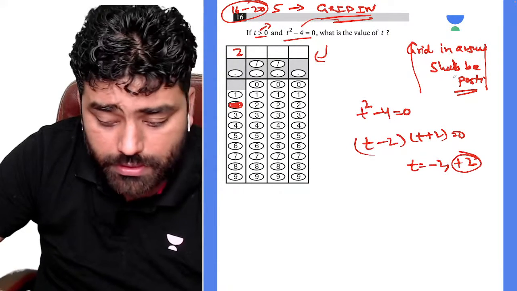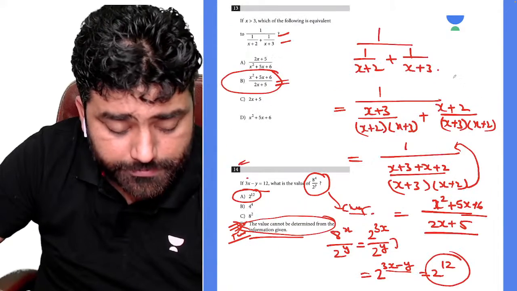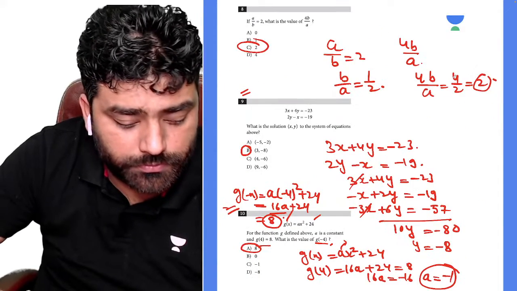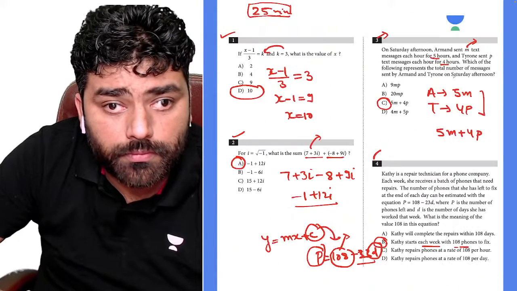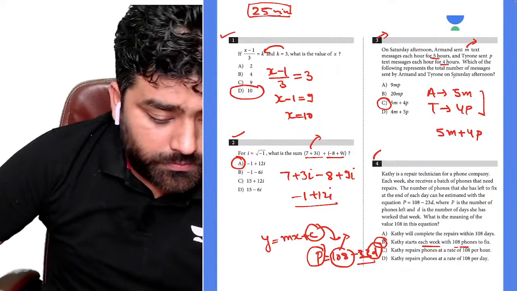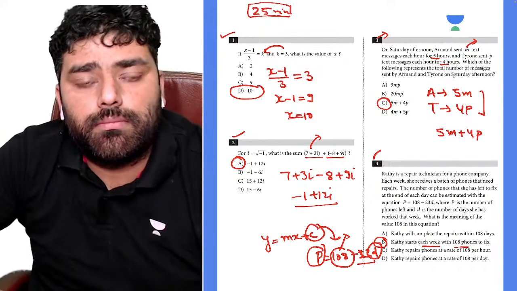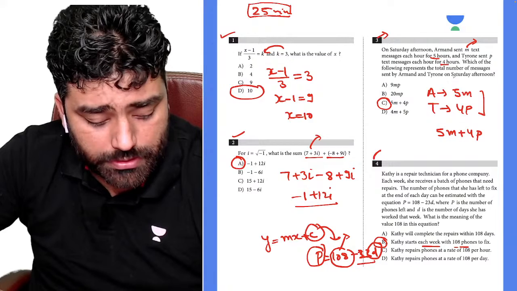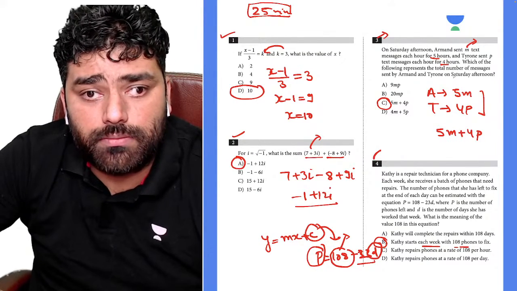Please let me know. I can clear any doubt right now. I'm just going one by one, so you can write it down there if you have any doubt in any of the questions.